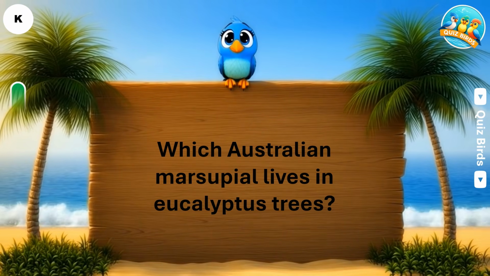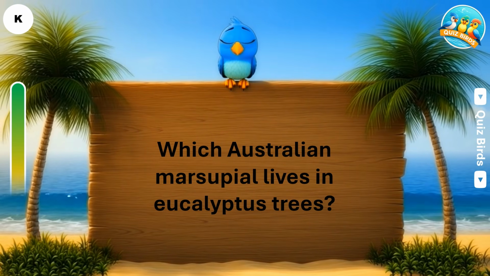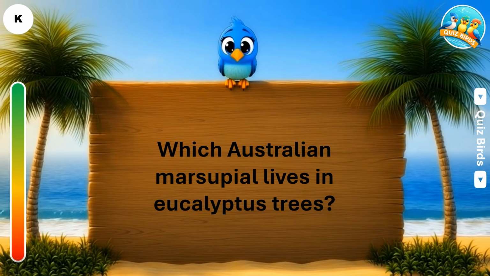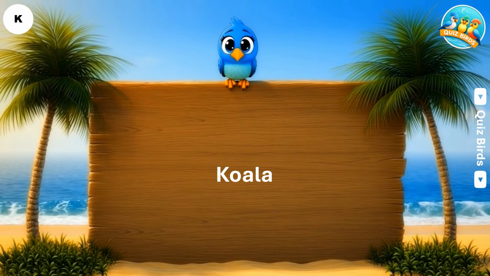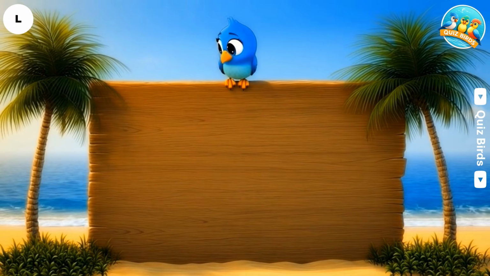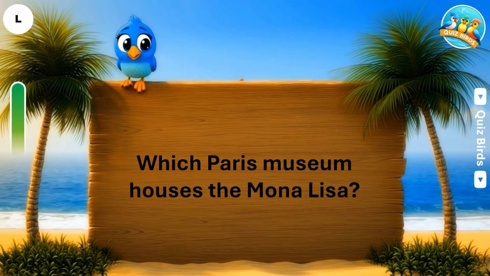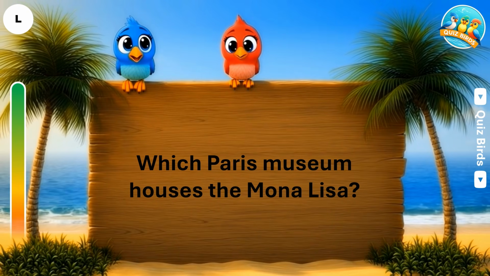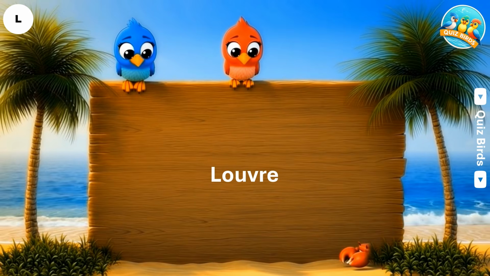Which K is an Australian marsupial that lives in eucalyptus trees? That is koala. Which L is a Paris museum that houses the Mona Lisa? The answer is the Louvre.